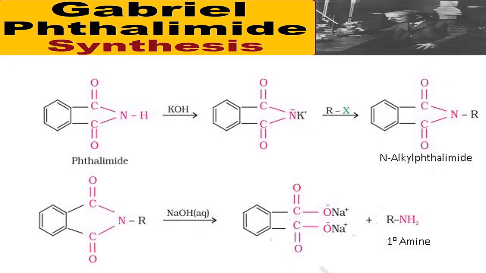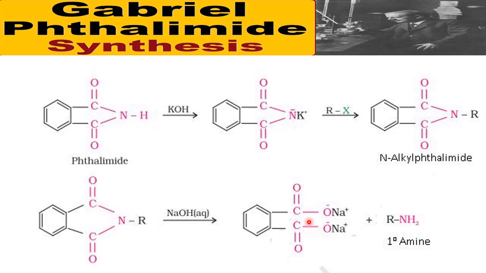Now this is the Gabriel phthalimide synthesis, from the famous scientist Gabriel from Germany. He made it using phthalic acid to phthalimide. So phthalimide with KOH gives the potassium salt of phthalimide. Then we go for the alkyl halide addition, so we get an N-alkyl phthalimide. Depending upon the alkyl, N-ethyl, N-methyl, it is generally called N-alkyl phthalimide. Then that is subjected to alkali hydrolysis with NaOH, where the bond breaks here.